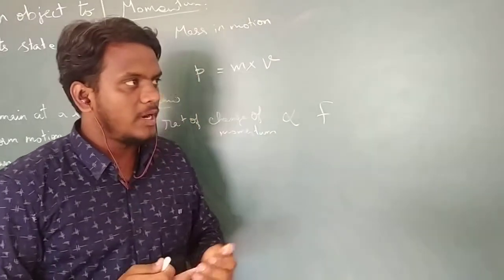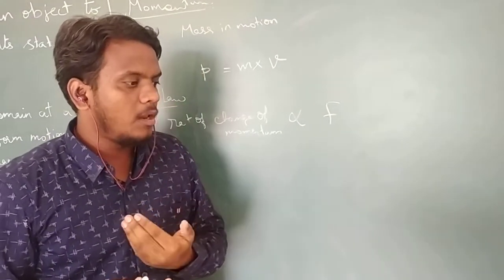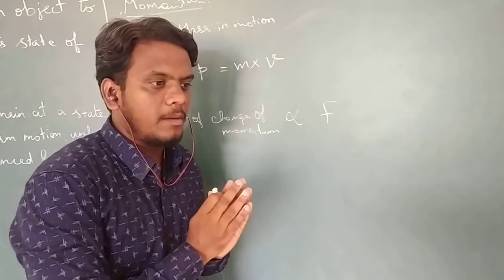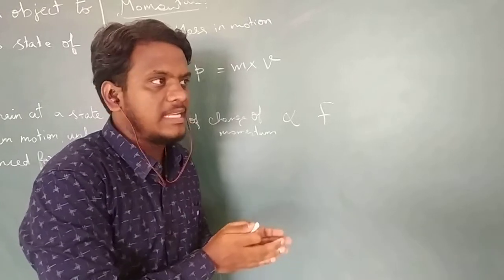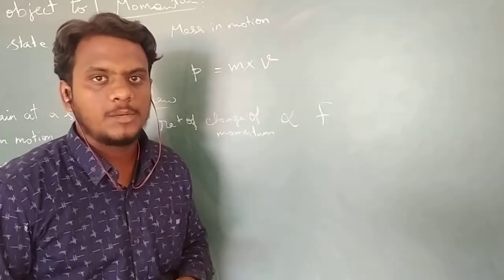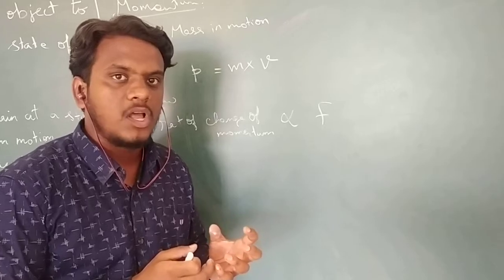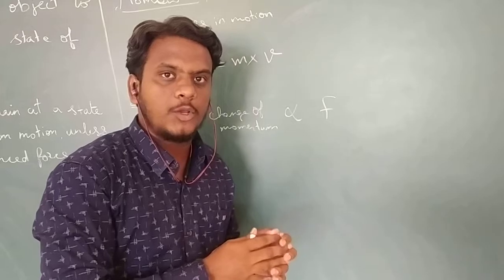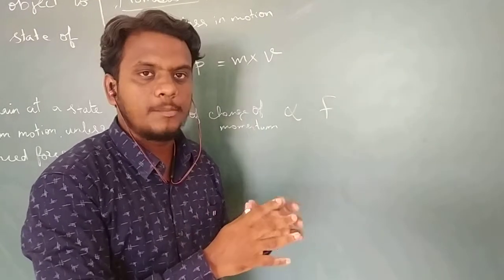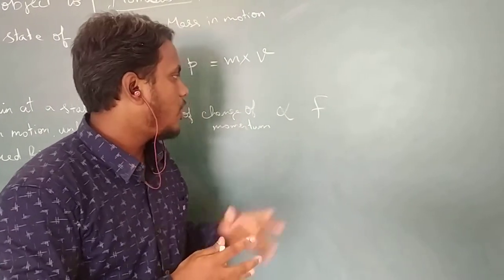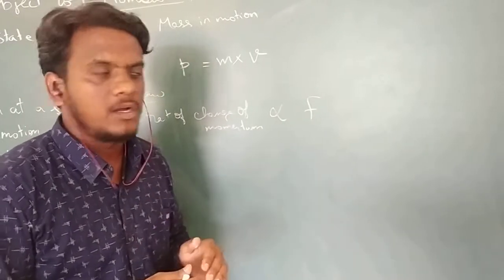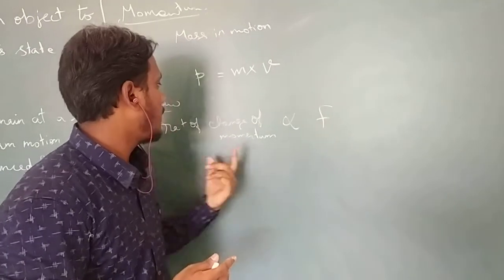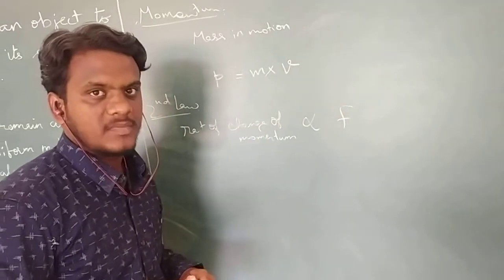Like imagine you are hitting a ball with a bat. If you hit it slowly, nothing will happen. Even a person just 2 or 3 meters away can catch it. If you hit it hard with a large amount of force, the momentum of the ball will be larger, so you cannot catch it from the shorter positions. You have to go near the boundaries. The ball travels far because of the high force given by the bat. So the applied force is directly proportional to the rate of change of momentum.